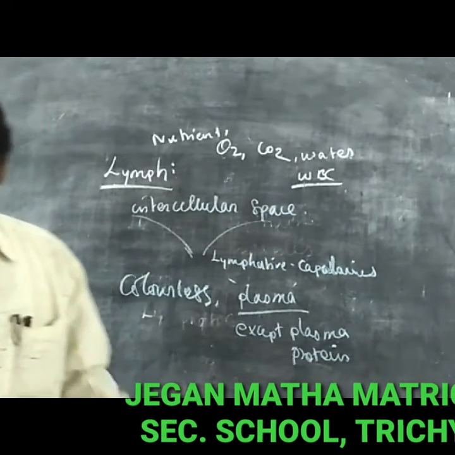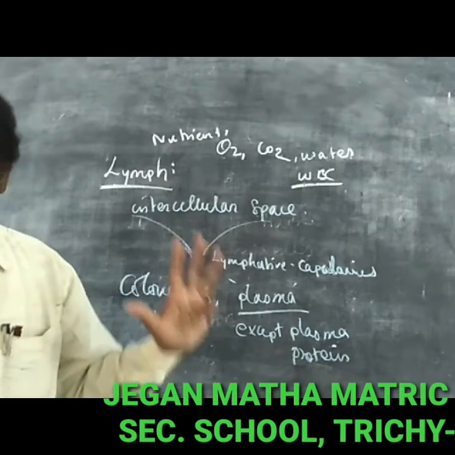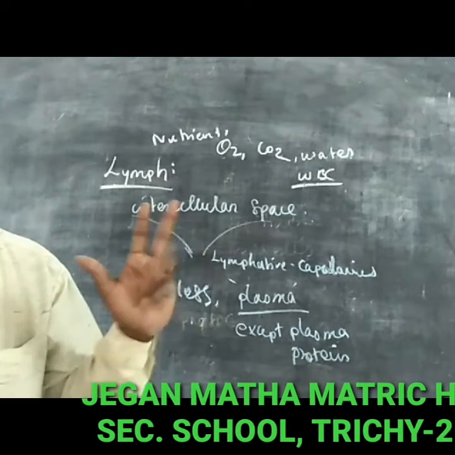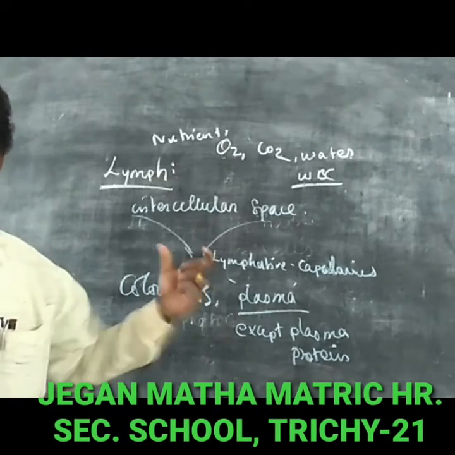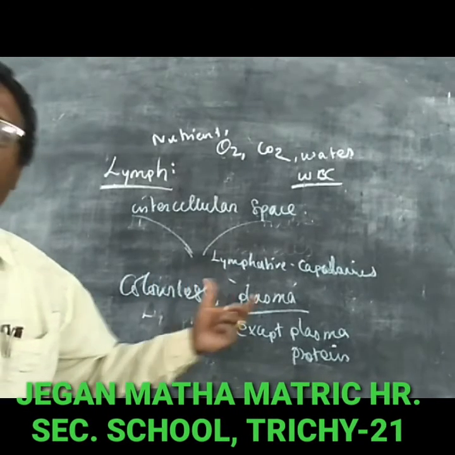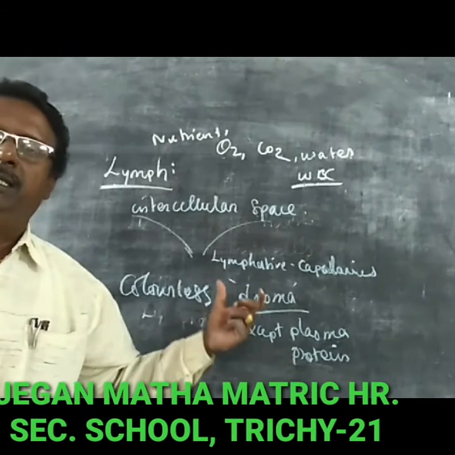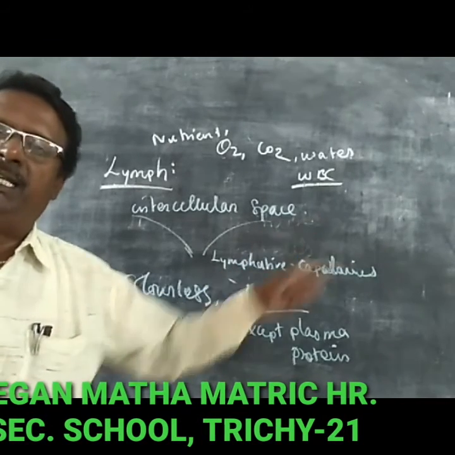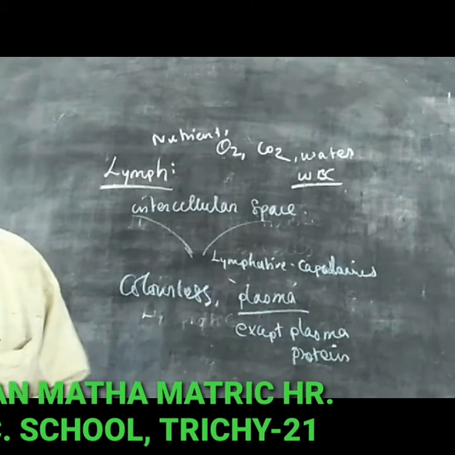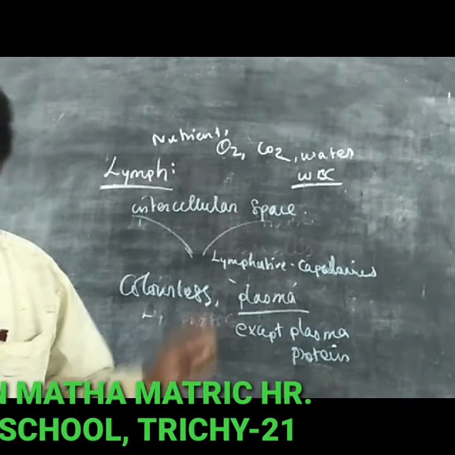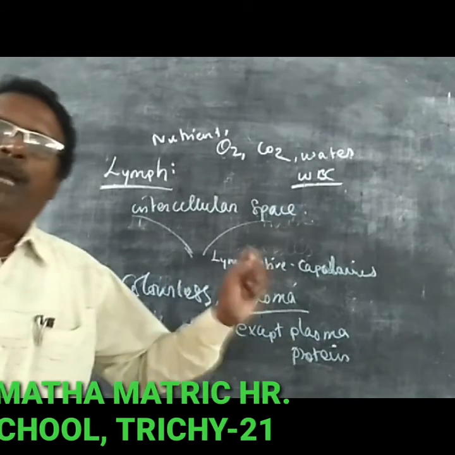Lymph is a colorless fluid formed when plasma, protein, and blood cells escape into the intercellular space. It is collected by the lymphatic capillaries and transforms into the lymphatic vessels. Similar to blood plasma, it is colorless and contains very little plasma protein.